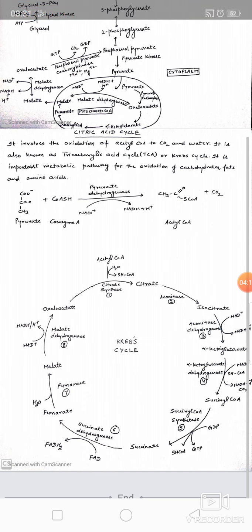In this whole process of the citric acid cycle, three molecules of NAD positive are converted to NADH and H positive. One molecule of FAD is converted to FADH2, one molecule of GDP is converted to GTP, and two molecules of carbon dioxide and two molecules of water are generated.